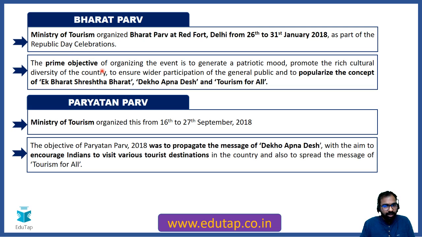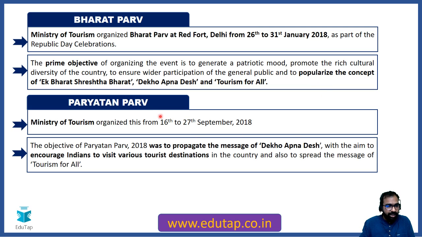What was the objective? The objective was to popularize the concept of Ek Bharat Shresth Bharat, Dekho Apna Desh and tourism for all. Fine. So the prime objective of this event was to popularize, to make it accessible, and spread knowledge about these initiatives, that is Ek Bharat Shresth Bharat, Dekho Apna Desh and tourism for all.